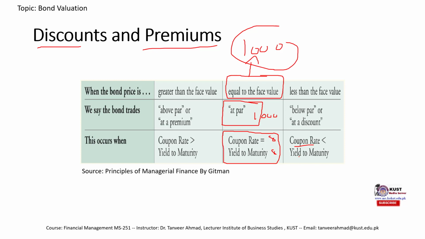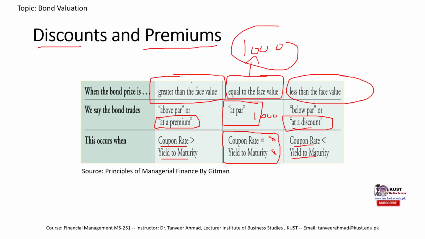Now, what would happen if the coupon rate is lesser than yield to maturity? If the coupon rate is lesser than yield to maturity, we would say that bond would sell for less than face value, right? We would immediately know the bond's price, the intrinsic value, should be less than the face value, and we would say that this bond is a discount bond and sells at a discount value. In another case, when the coupon rate is higher than yield to maturity, we would say that bond sells at a premium, and its value would be greater than the face value.